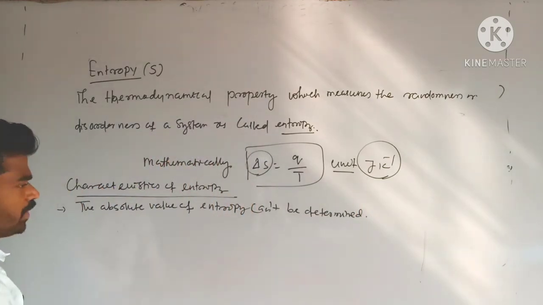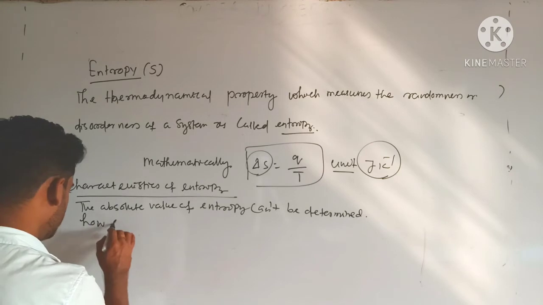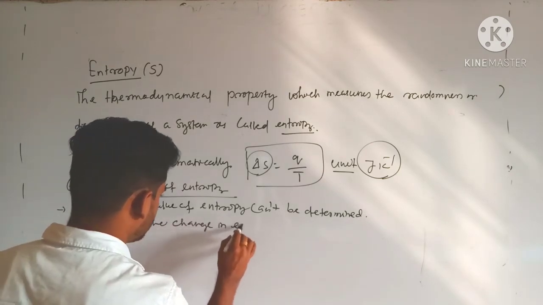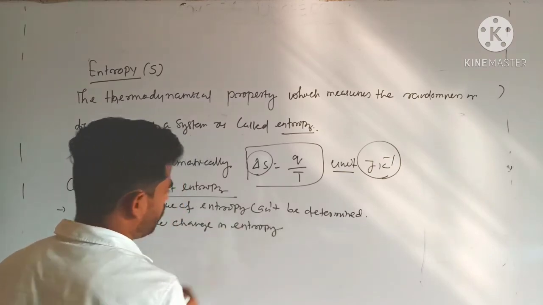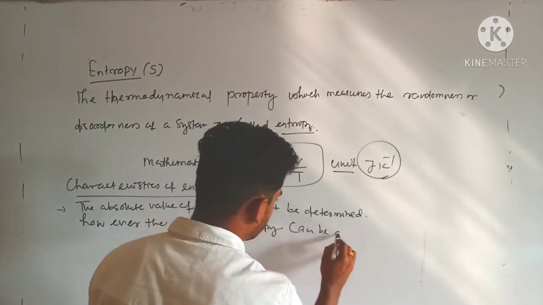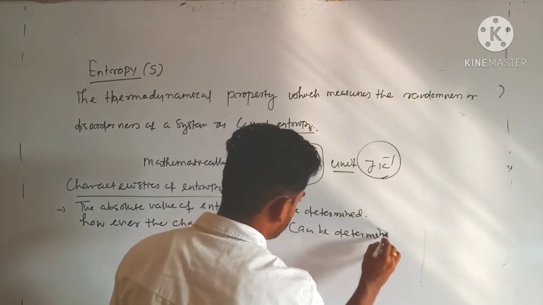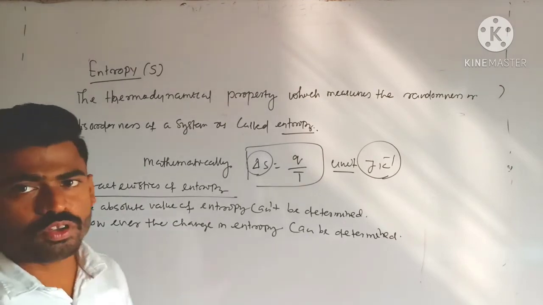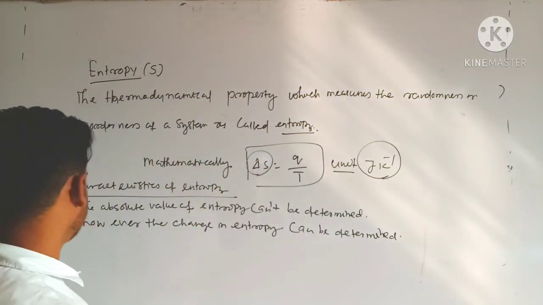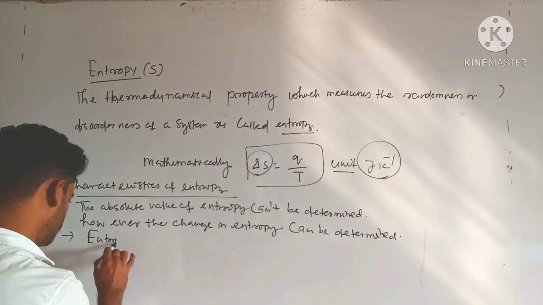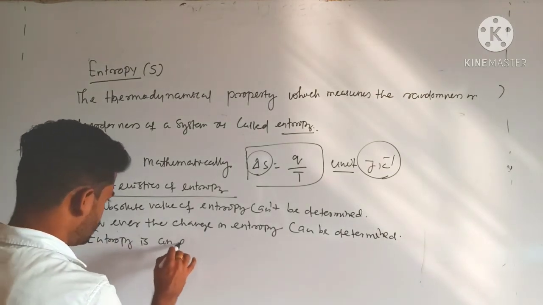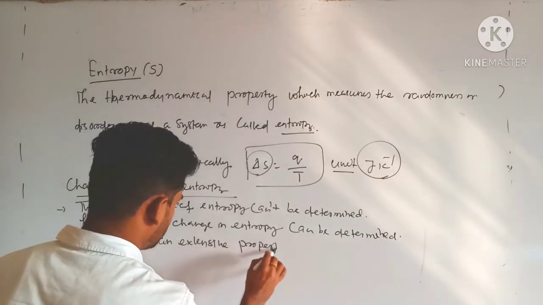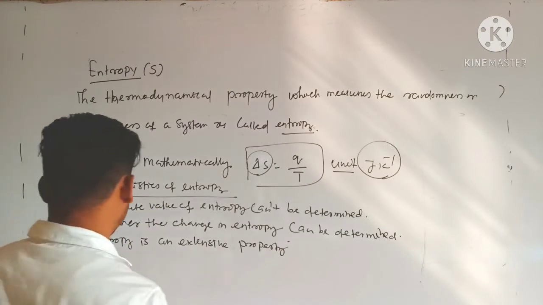However, the change in entropy can be determined. It is an extensive property, that means it depends upon the quantity of matter present in the system. Entropy is an extensive property and it is a state function.